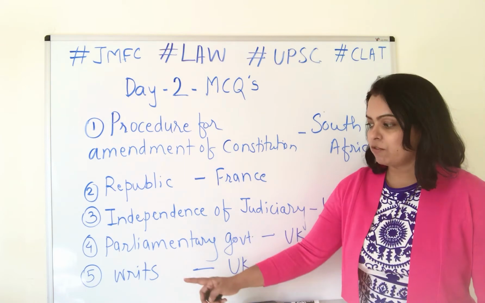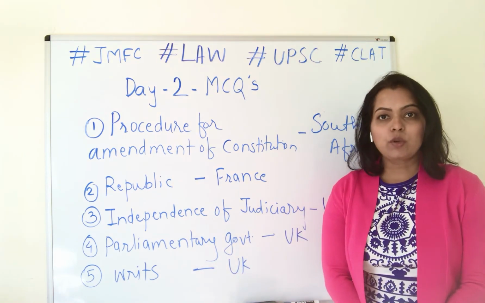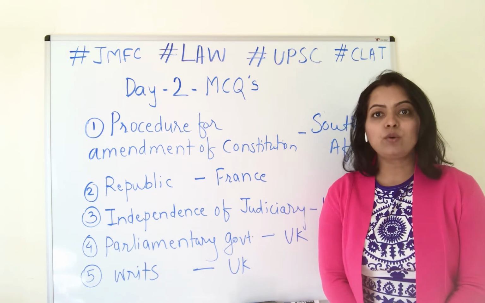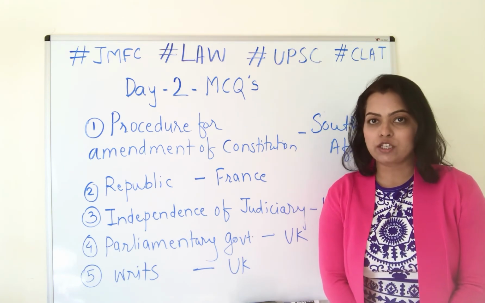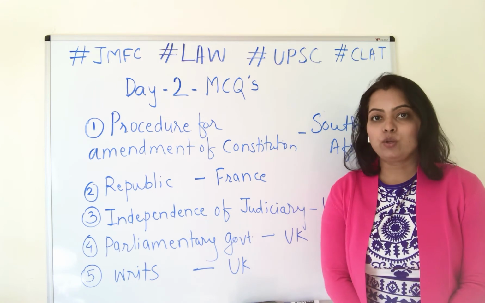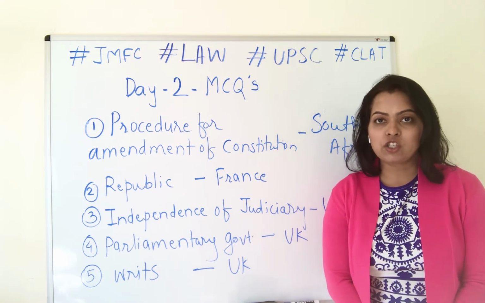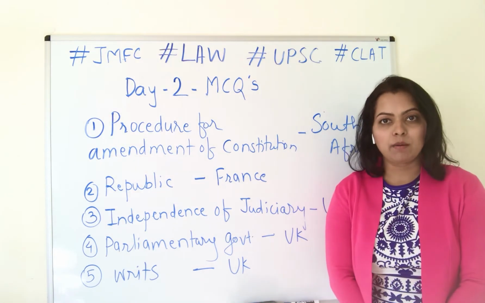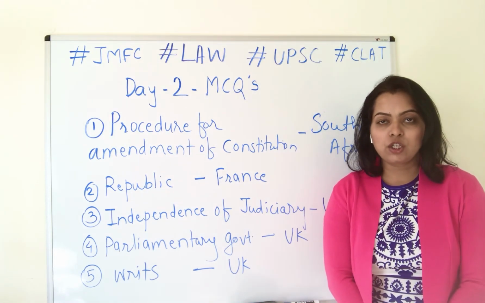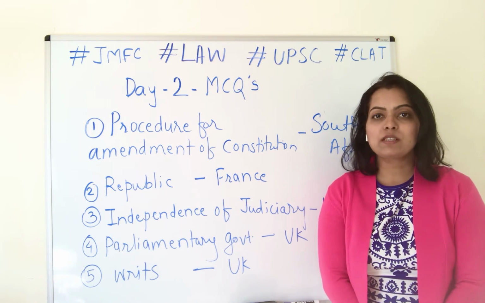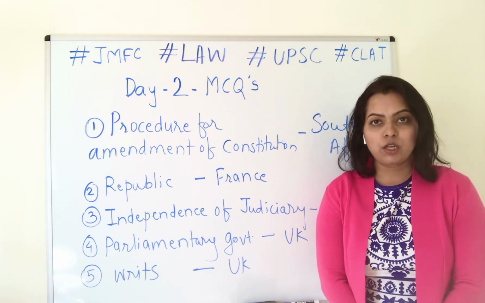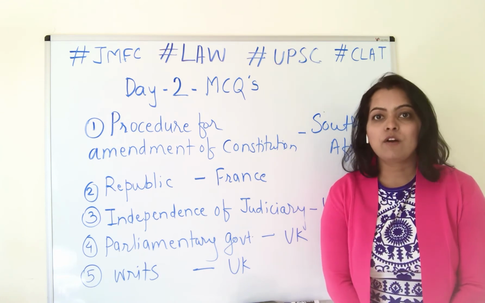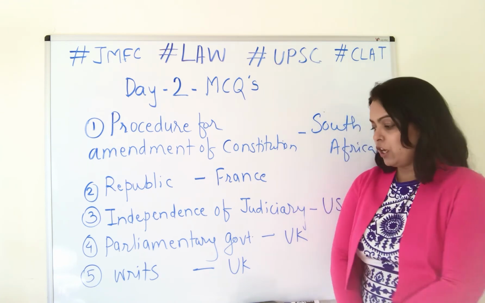And question number 5, writs. Supreme Court and High Courts can issue various writs under Article 32 and under Article 226 of the Constitution. So those writs are borrowed from which country? They are borrowed from the law of United Kingdom. Various writs are issued. They are habeas corpus, mandamus, prohibition, certiorari and quo warranto. So all these writs are borrowed from the law of United Kingdom.